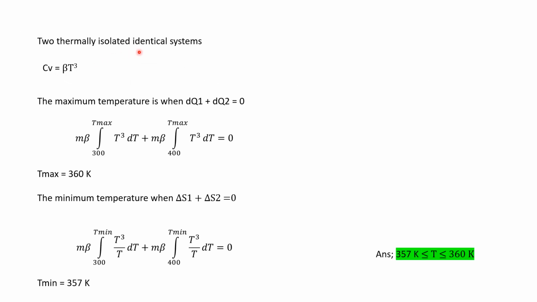So it has been given in the question that two thermally isolated identical systems, and here Cv is equal to beta T cubed. The maximum temperature is when T1 cubed plus T2 cubed is equal to 0. By solving it, we can find that T max will be 360 Kelvin, and the minimum temperature is when delta S1 plus delta S2 is equal to 0. Here we can find that T minimum is equal to 357 Kelvin. So the answer will be T is from 357 to 360 Kelvin.